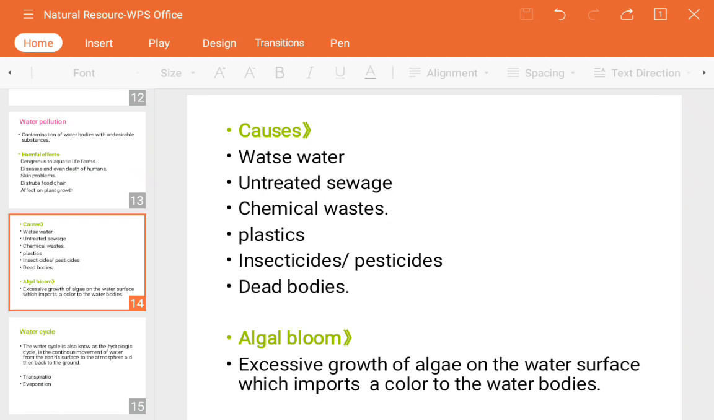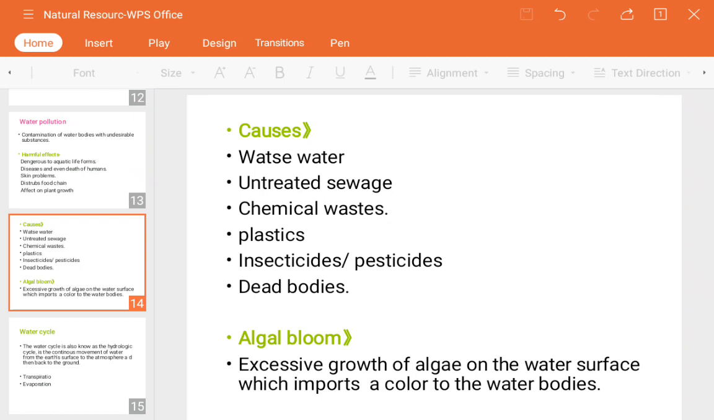Next is what will be the effect. It will be toxic to human beings and animals if we are drinking it. Next, it kills the aquatic life forms. Whichever organisms or animals are living inside that water body will also get killed soon because of the excessive algal growth. Next is increased treatment cost for drinking water.